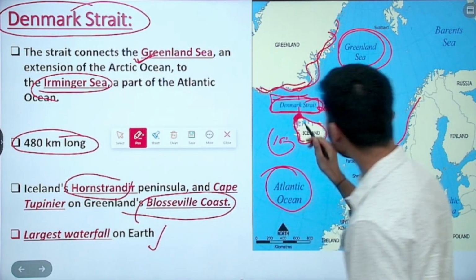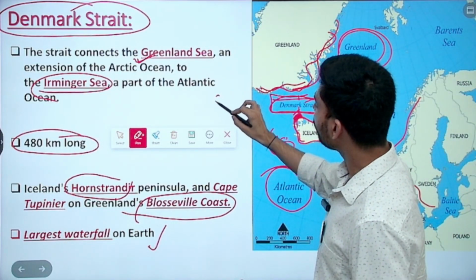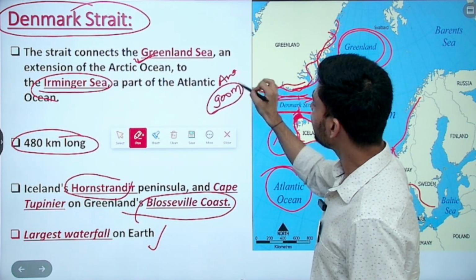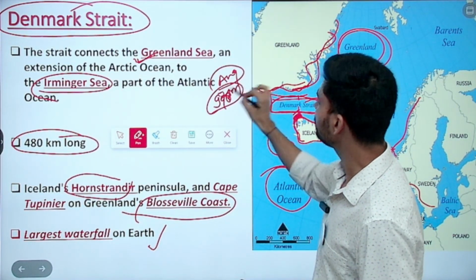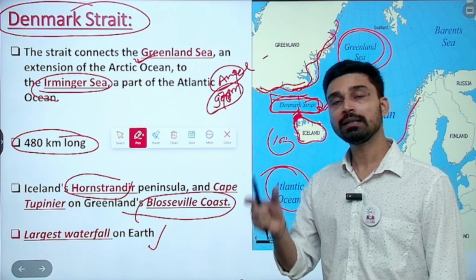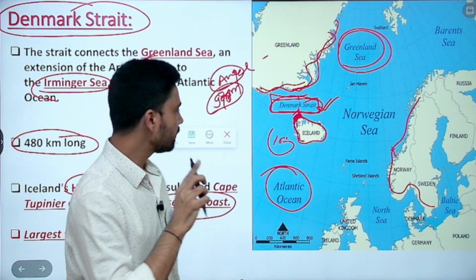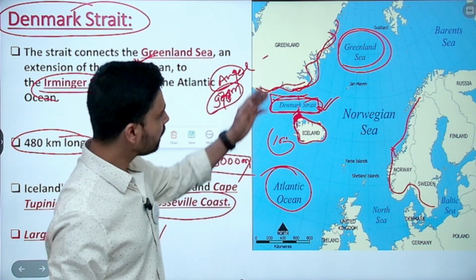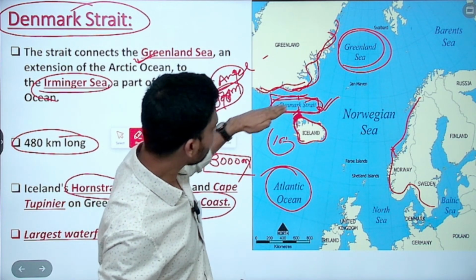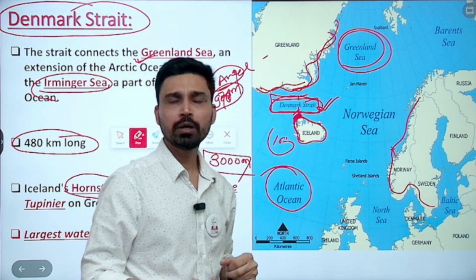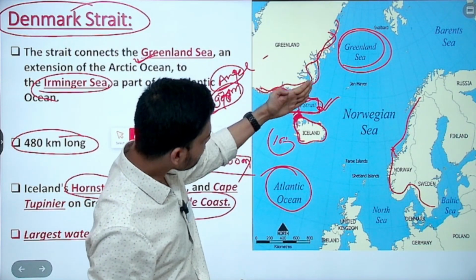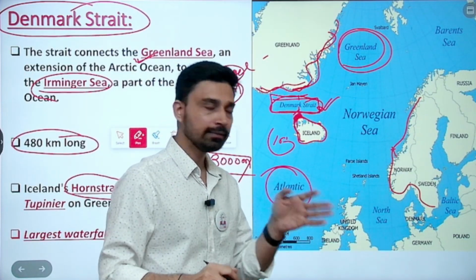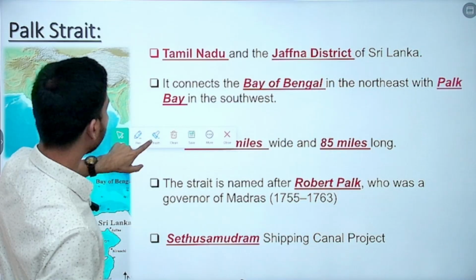The largest waterfall in the world you will find here in the Denmark Strait. Very interestingly, if you talk about the continental landmass, the largest waterfall is Angel Falls in Venezuela, roughly, I think, 978 meters, something like that. But the highest waterfall is near the Denmark Strait, which is roughly 3000 meters deep. So basically warm water comes from the Irminger Sea, and by the time it reaches here, it becomes cold, and cold water starts to sink down. So it sinks along the continental slope, we can say, in this area, in a valley-like structure, and that's where you have the deepest waterfall. So a very interesting point to observe here.